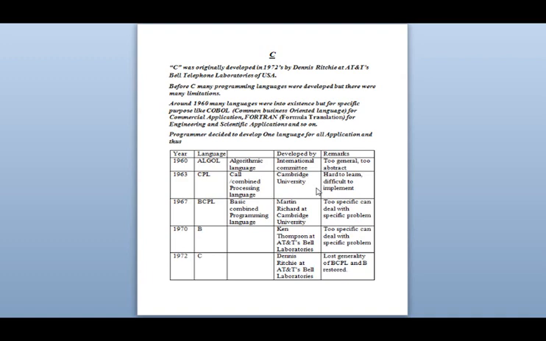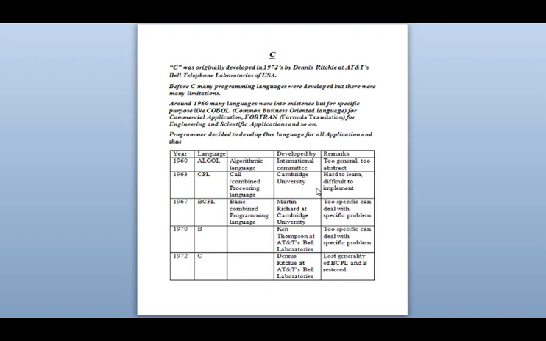But why did they invent so many programming languages? Before ALGOL in 1960, there were languages like COBOL, Fortran, and many others. But the problem was COBOL means Common Business-Oriented Language. It was used only for commercial applications. Then Fortran was there, whose full form is Formula Translation, which was useful for engineering and scientific people.